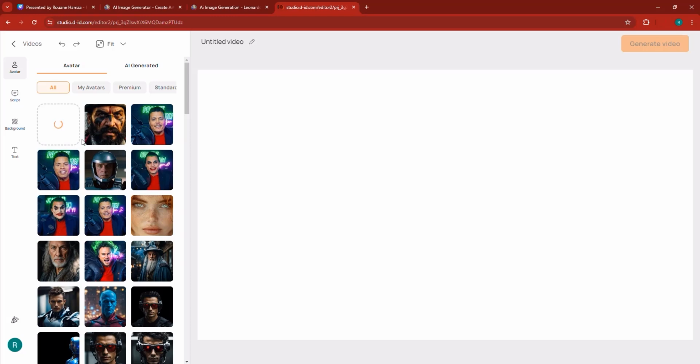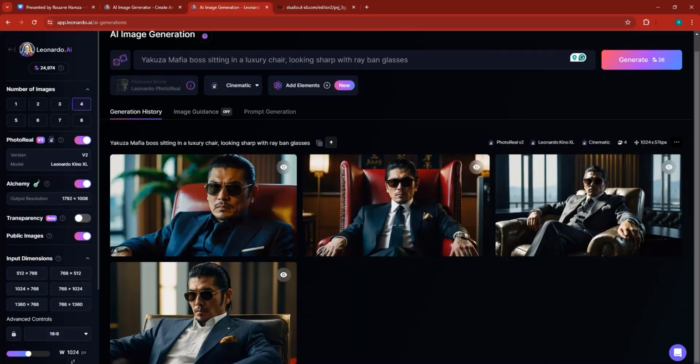So here, I'm just going to add the Yakuza. And then I need to say something smart about the fact that, right, it says we cannot identify any faces. Well, okay, so they could not identify faces in that picture. Let's try this one.